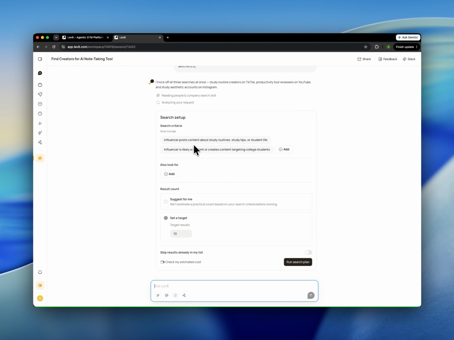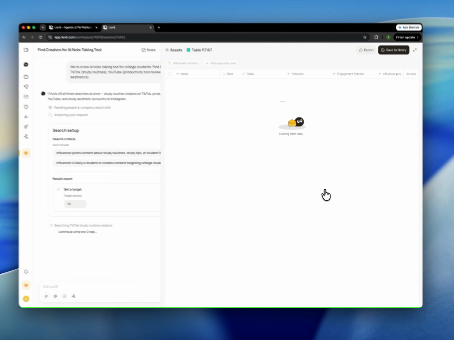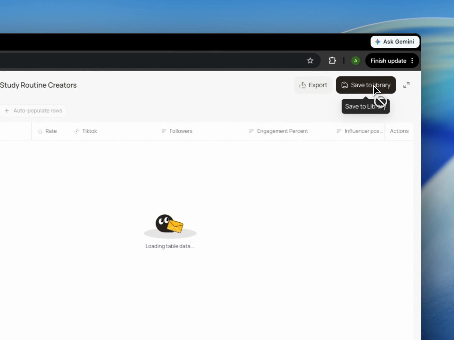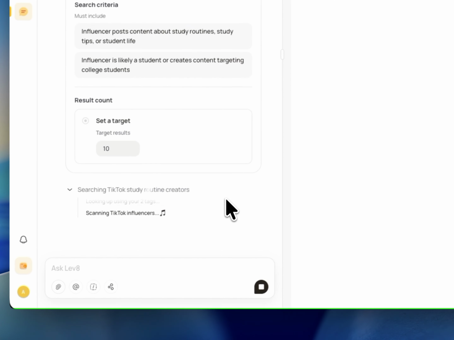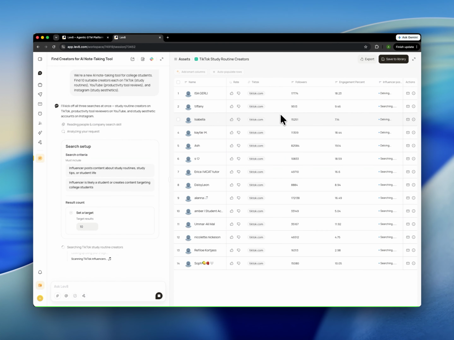Now we write another prompt, so it's just using the same task workflow, and the same way on the right panel it will start finding all the influencers based on the preferences that we set up there. So if I click on save to library, but I think just looking at the people, here we go.